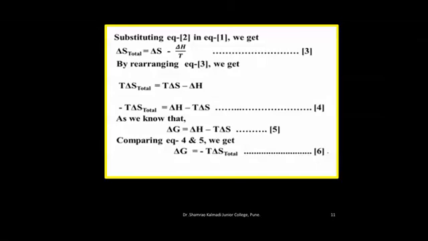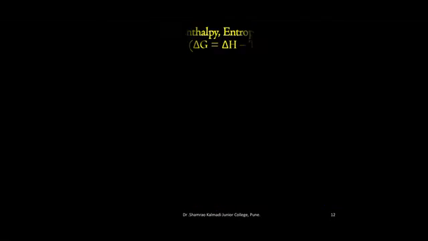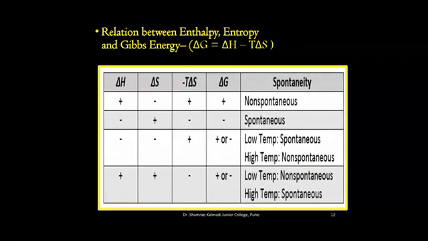As we know that delta G is equal to delta H minus T delta S. As the right hand side of equation 4 and 5 are equal, left hand side can be equated and we get delta G is equal to minus T delta S total. For a spontaneous reaction, delta S total is greater than 0 and hence delta G will be less than 0 as indicated in equation 6. At constant temperature and pressure, Gibbs energy of the system decreases in spontaneous process. The relationship between enthalpy, entropy and Gibbs energy can be given by the following table.